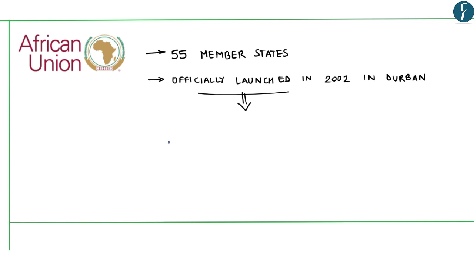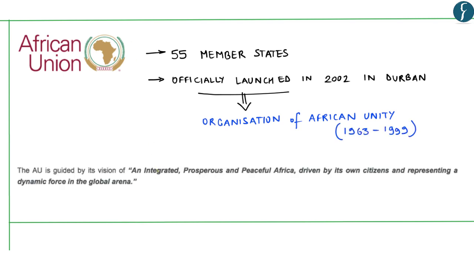Now after understanding about this news, let us also learn certain basic facts with respect to African Union. Now African Union comprises 55 member states. It was officially launched in 2002 in Durban in South Africa as a successor to the Organization of African Unity. Organization of African Unity functioned from 1963 to 1999. The guiding force for African Union is its vision, which states an integrated, prosperous and peaceful Africa driven by its own citizens and representing a dynamic force in global arena. So this is the vision of African Union.